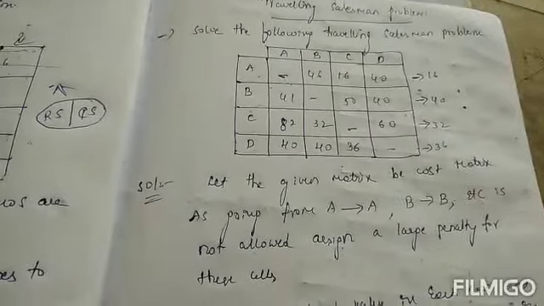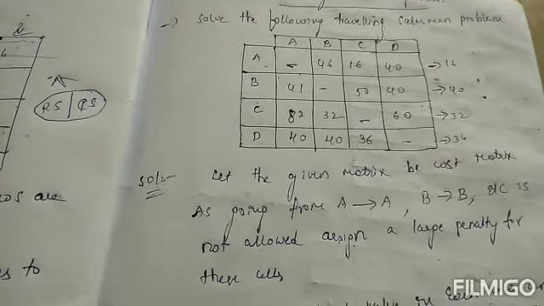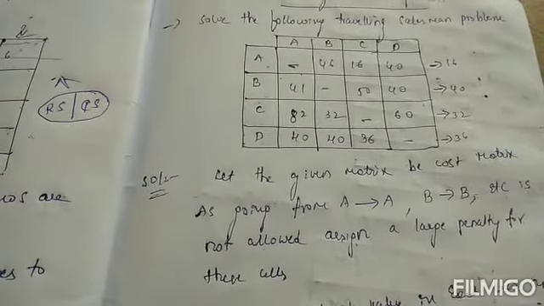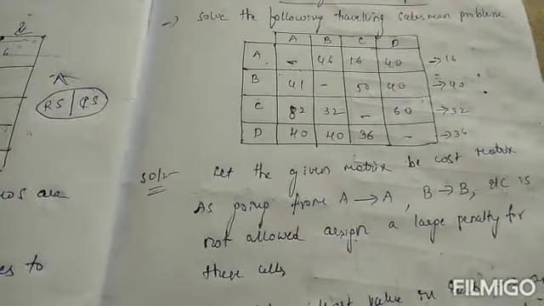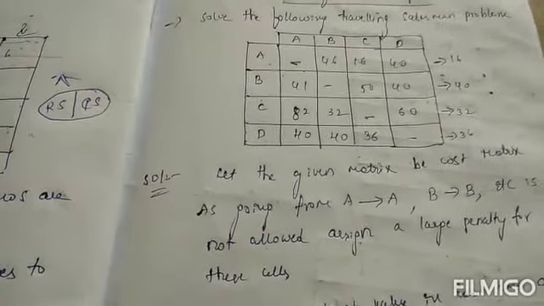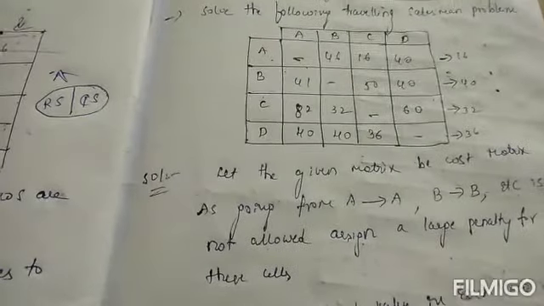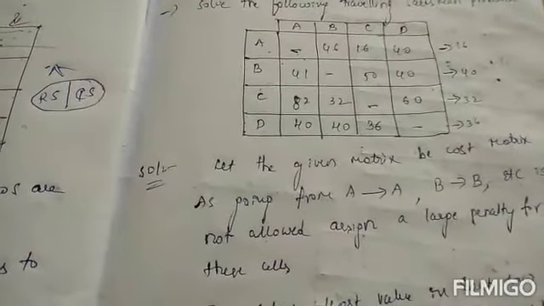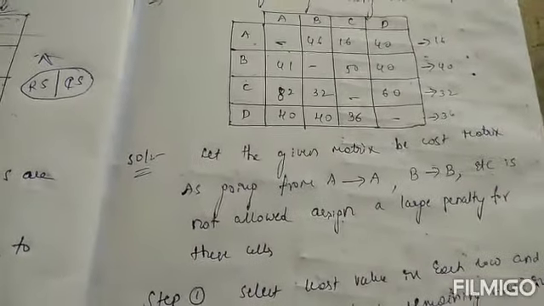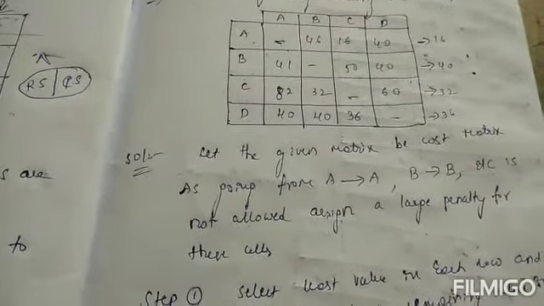In our assignment problems we have done balanced assignment problems and unbalanced assignment problems. What is the meaning of unbalanced assignment problem? An unbalanced assignment problem is one where the number of rows is not equal to the number of columns. So if we add a dummy row and dummy column, we make it a balanced assignment problem. After that, our assignment is balanced, we will go for the steps and solve the problems. So we have solved the balanced and unbalanced assignment problems.